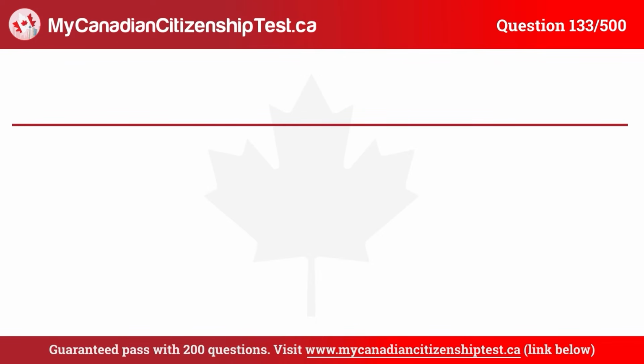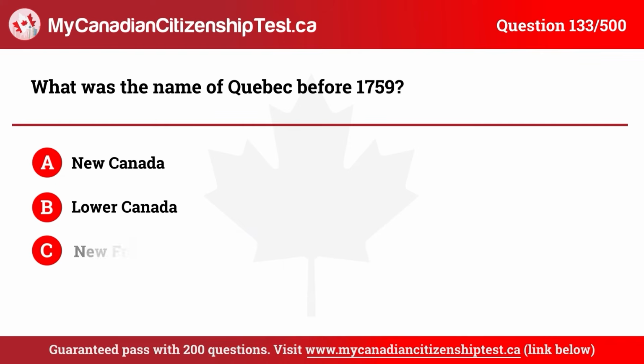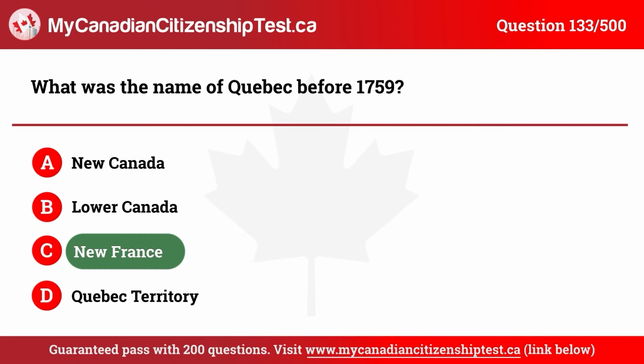Question 133. What was the name of Quebec before 1759? A. New Canada. B. Lower Canada. C. New France. D. Quebec Territory. The correct answer is C. New France.